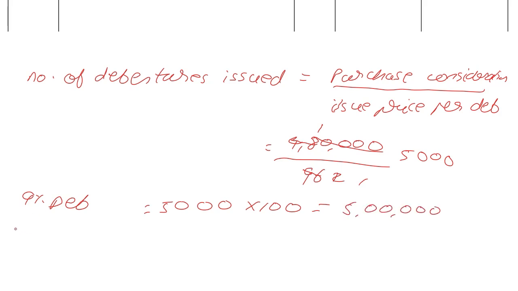My discount on issue of debentures is going to be 5,000 into 4, which is the discount per debenture, which is 20,000. And that's all I need to know.